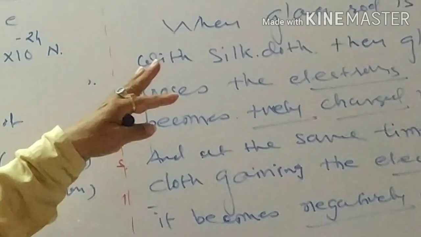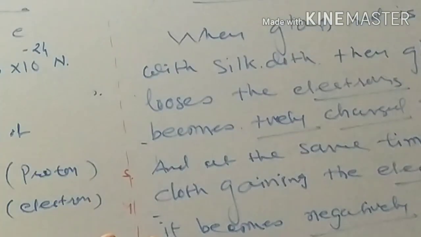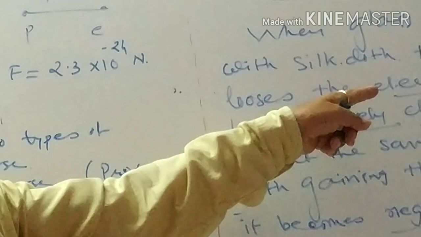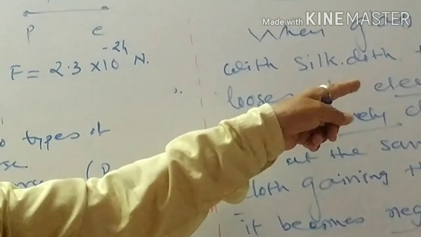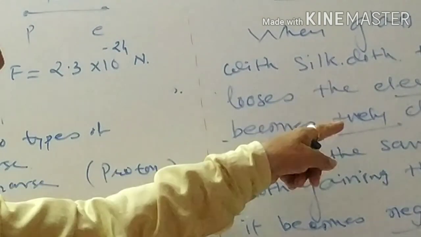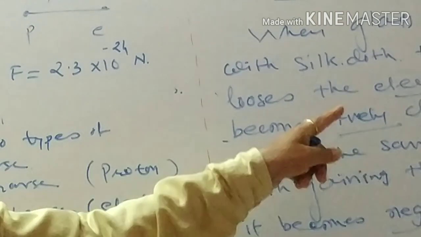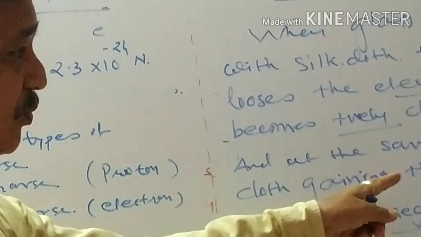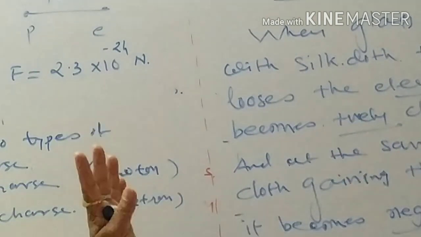So thus by friction electricity, when any two substances are rubbed with each other, transfer of electrons takes place, one losing electrons, another gaining electrons. The substance which loses electrons has fewer electrons than protons, so it becomes positively charged. And the substance which gains electrons has more electrons than protons, so it becomes negatively charged.